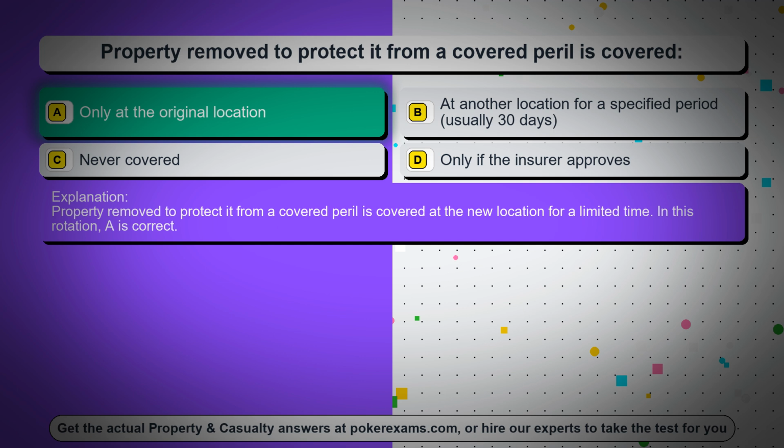Property removed to protect it from a covered peril is covered at the new location for a limited time. In this rotation, A is correct.